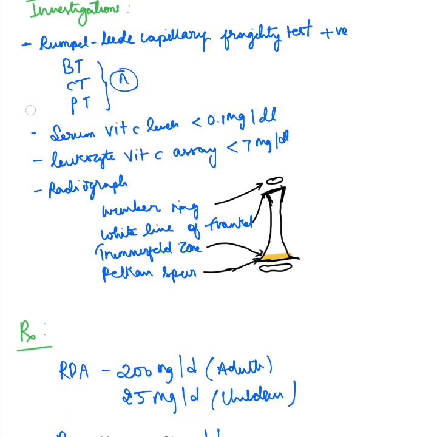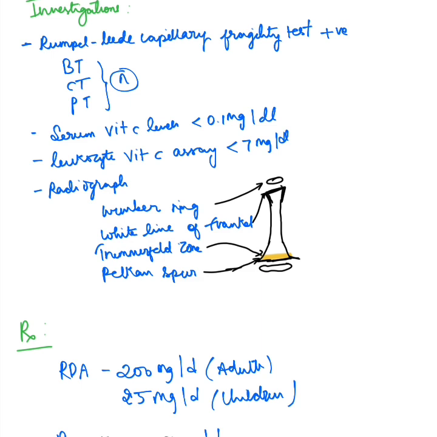Coming to investigations, the Rumpel-Leede capillary fragility test is positive. Bleeding time, clotting time and prothrombin time are all normal because there is no defect in the platelets or in the clotting factors, but rather it is a defect in the vessel wall itself. The serum vitamin C levels are less than 0.1 mg per deciliter, whereas the leukocyte vitamin C assay is less than 7 milligrams per dl.